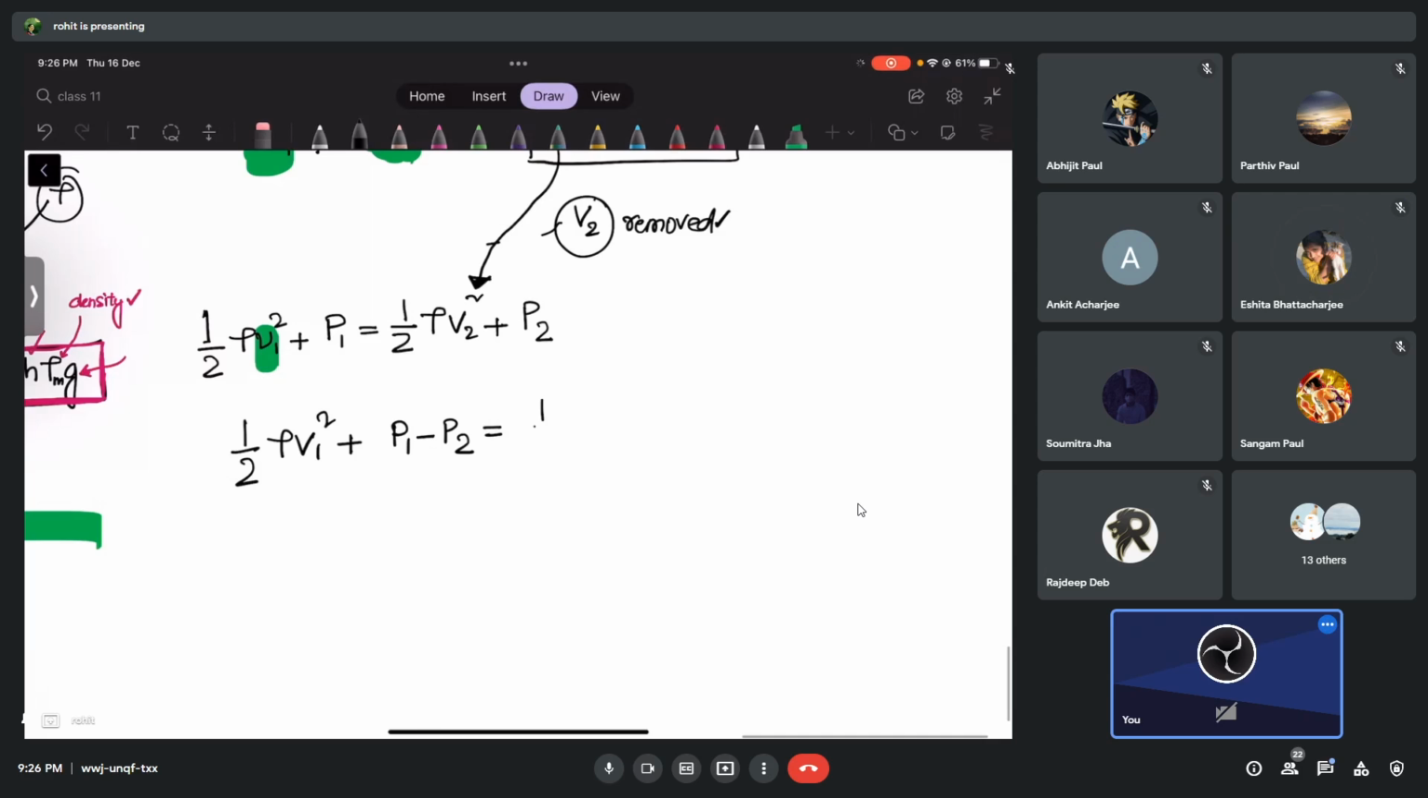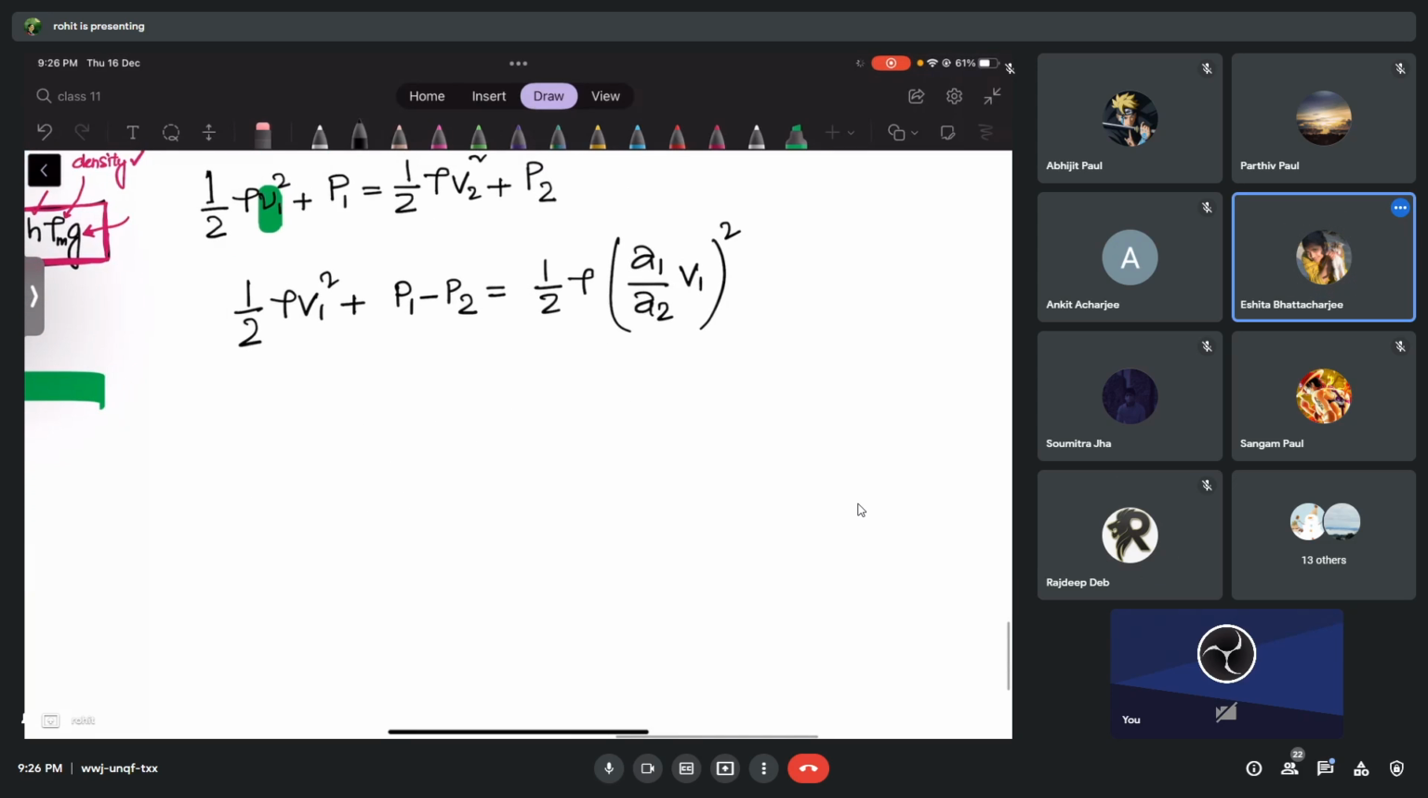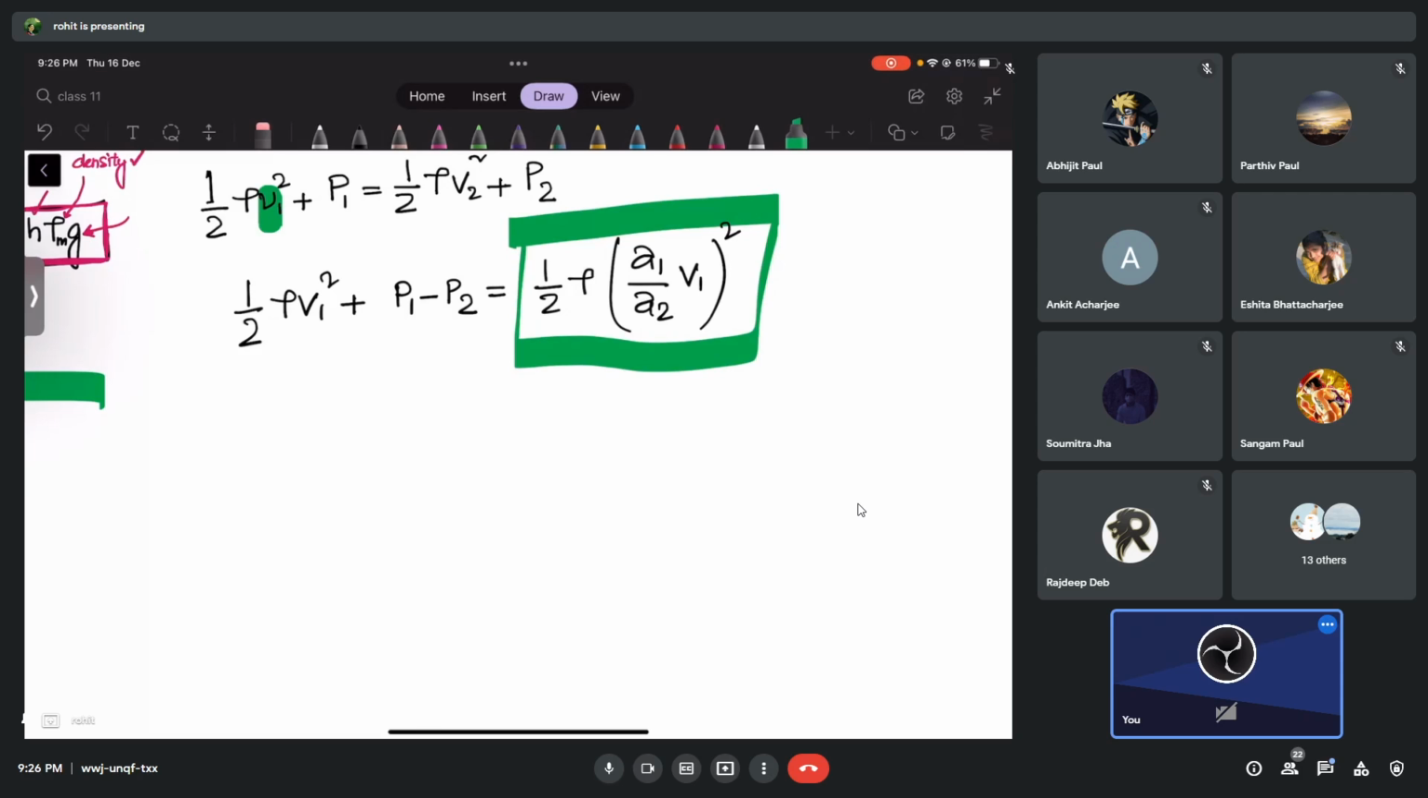Equals half rho. In place of V2, what can I write? A1 by A2 and V1 squared. Okay, I'm going to arrange this now. I'm going to take this on the left hand side. So what will I get? Half rho is common in both of them, right? So I'm going to get what? V1 squared, even V1 is common in both of them. Can you understand? I'm talking about these two.